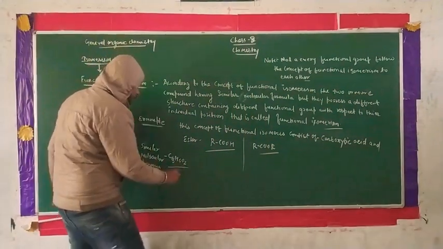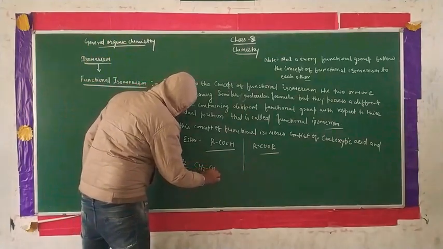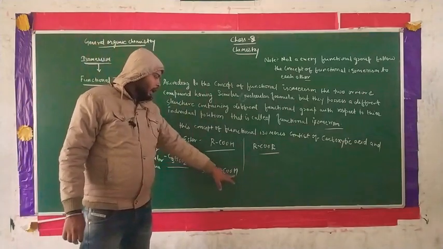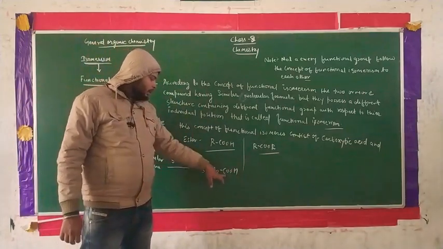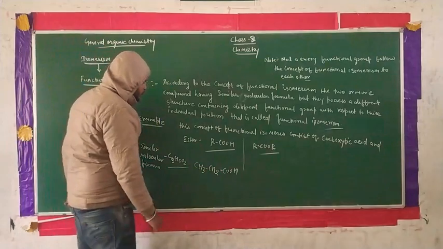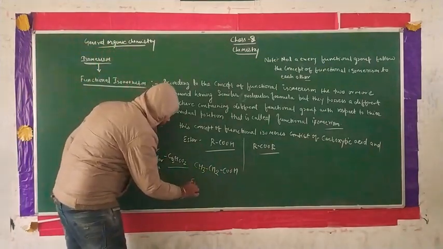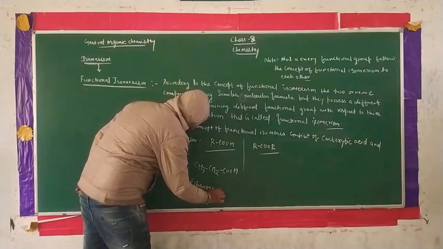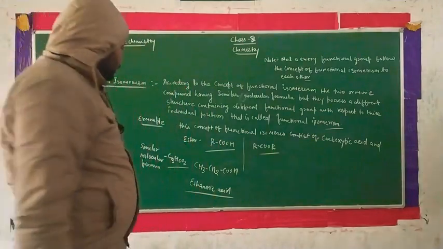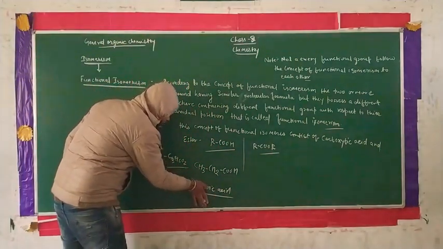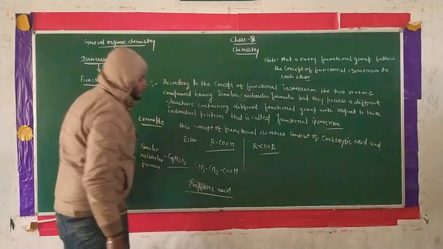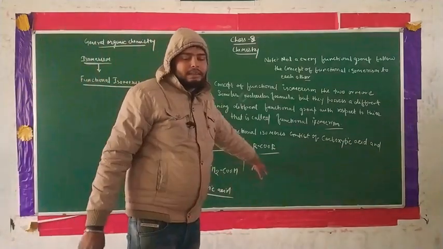This is CH3, CH2, COOH. There are 3 carbons, 6 hydrogens and 2 oxygens in the condensed formula. What is this? This is ethanoic acid, guys. Sorry, not ethanoic, this is propanoic acid. Now you have to prepare the concept of the ester.